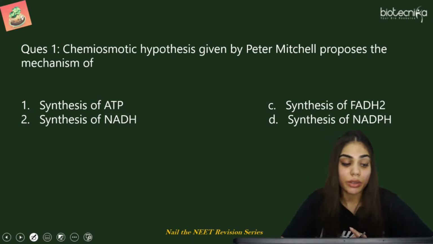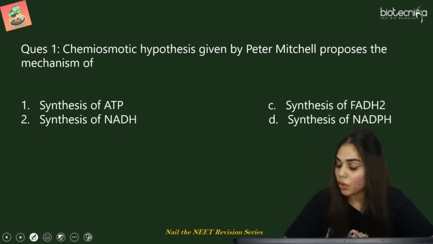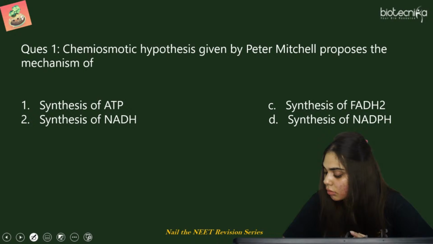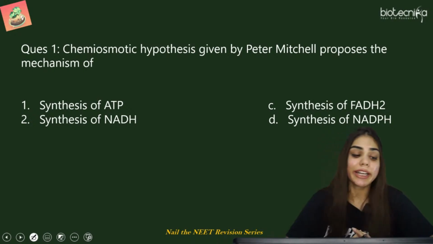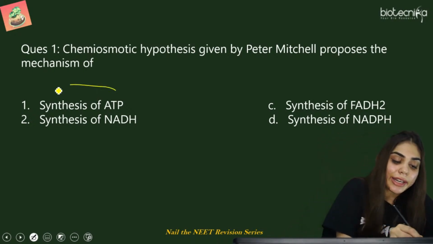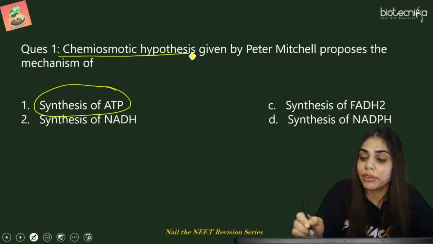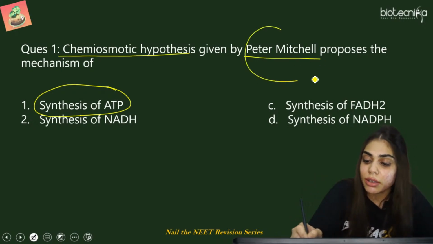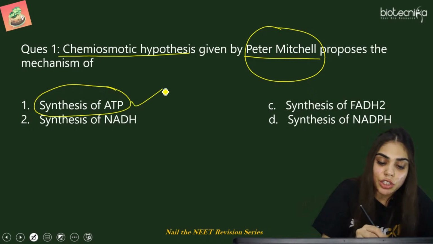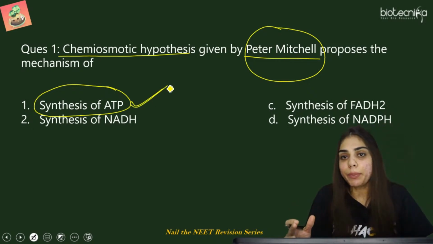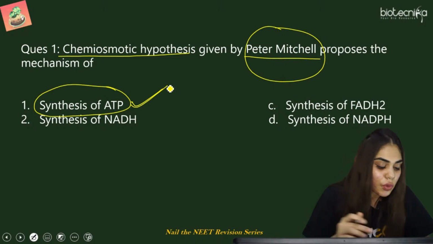Shivani is saying option 1, for the synthesis of ATP. All right, well done, Shivani. The correct answer is ATP, because the chemiosmotic hypothesis was given by Peter Mitchell to derive the production of ATP, how ATP is synthesized in the case of non-cyclic photophosphorylation.